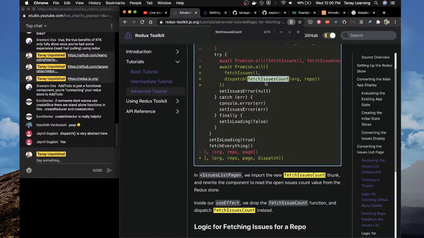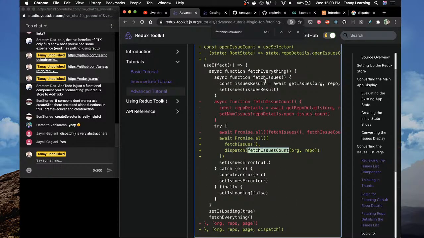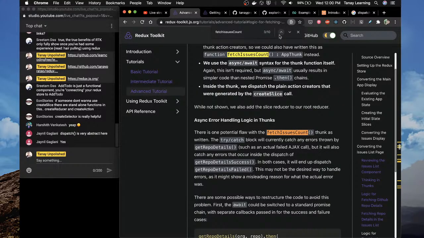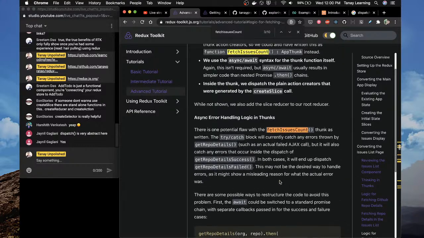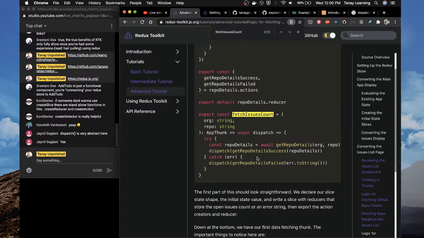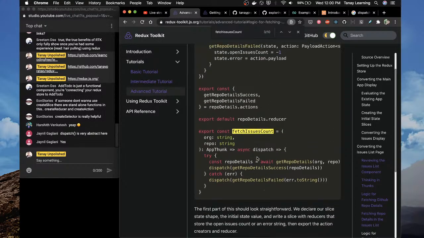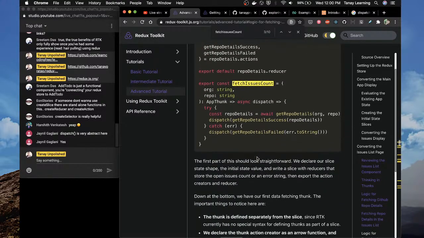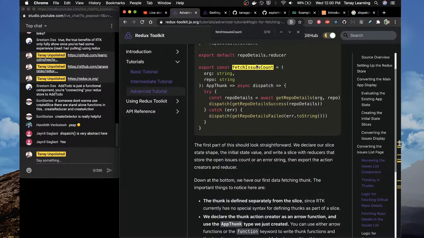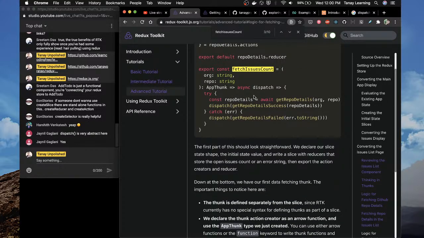So what it did was this fetch issues count also became an action. How is this working? I don't understand this. If you dispatch on a thunk, you still get a dispatch inside it. But if you dispatch an action, the store runs. Is that what's happening?